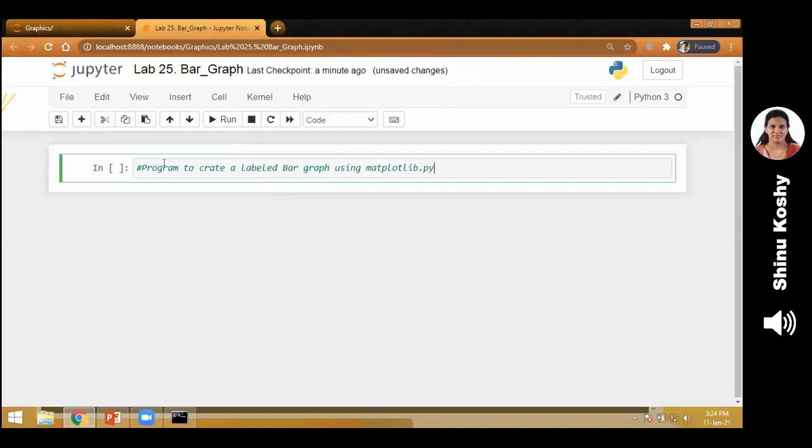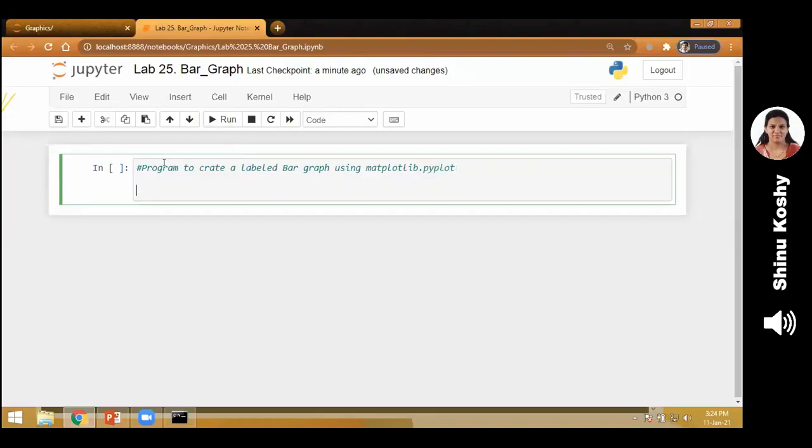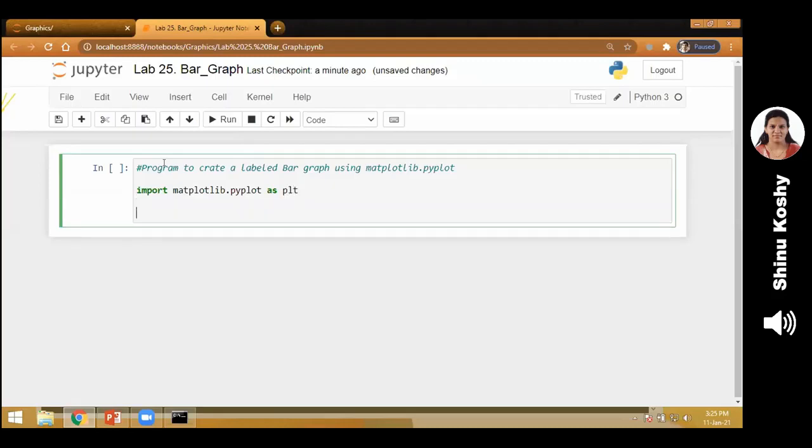Program number 25. Write a Python program to create a labeled bar graph. Again, we are using the matplotlib library. Remember, we have to install it first using pip install matplotlib in the command prompt. Once it is installed, I have to import that library. Import means we are just using it in our program. So I'm importing matplotlib.pyplot. And what is the variable that represents this library? plt. So I write it as plt.